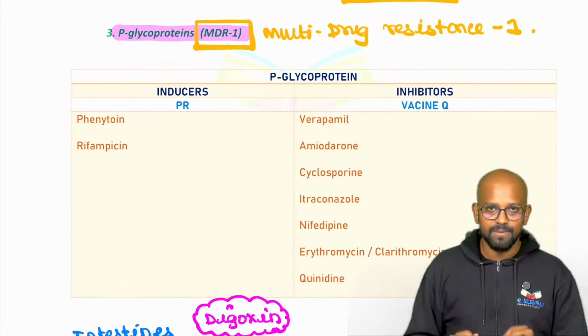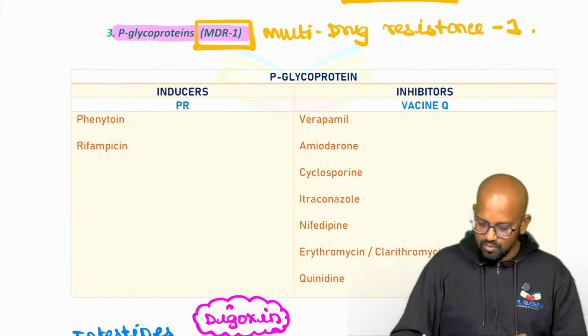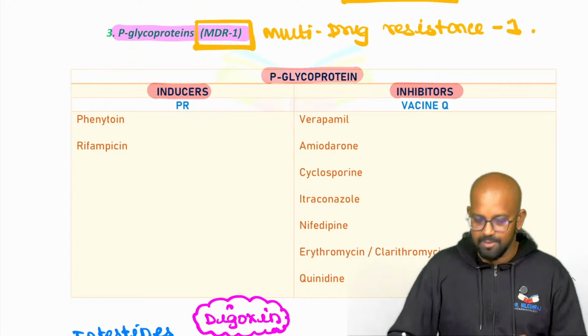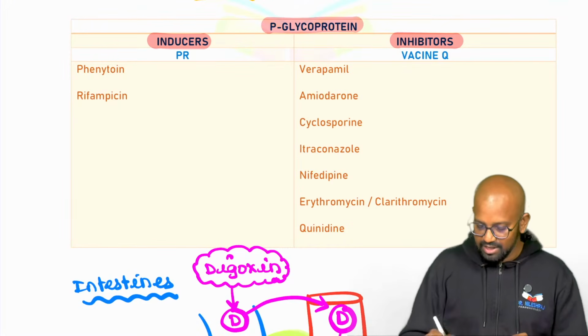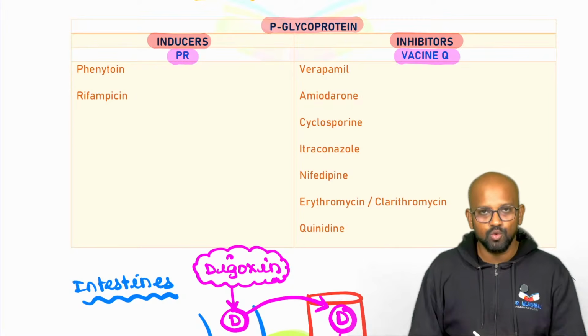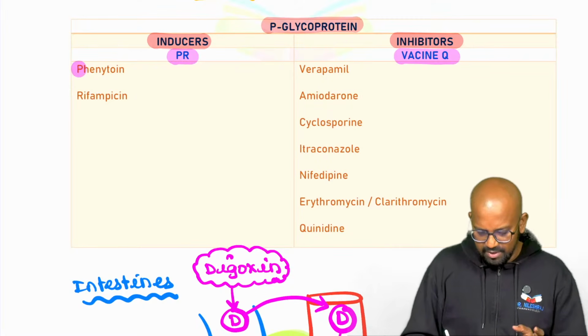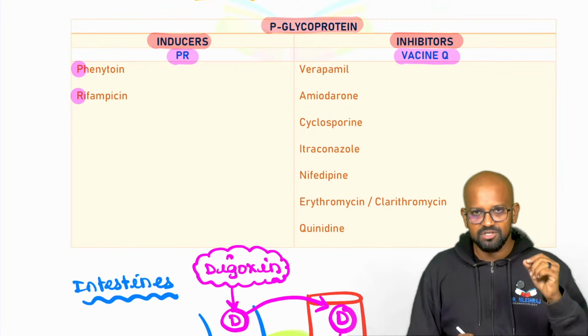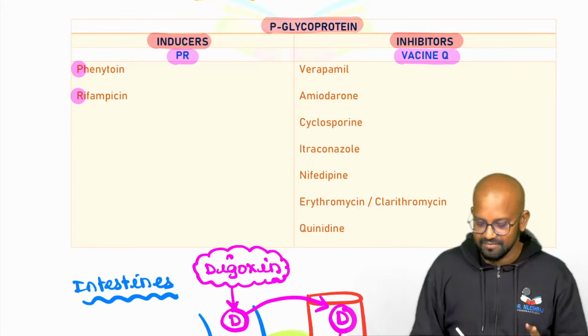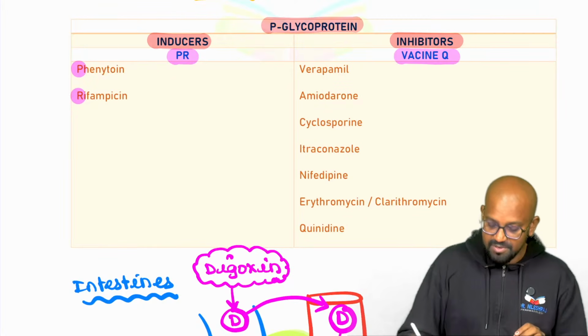Now, we have lots of implications here. The first one is that we have P-glycoprotein inducers and P-glycoprotein inhibitors. Within inducers, we have a mnemonic, PR drugs. For inhibitors, we have the mnemonic vaccine Q drugs. PR drugs is easier, buddy. The same two drugs which we discussed in microsomal enzyme inducers, phenytoin and rifampicin, we have written here. P-glycoprotein inhibitors, this is pretty important.